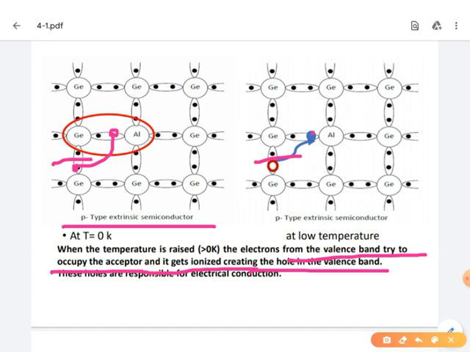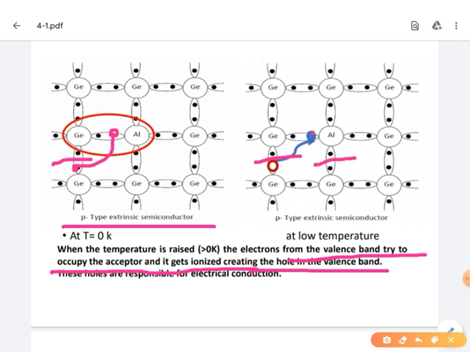Like this, what are the majority charge carriers in a p-type semiconductor? Holes are the majority and electrons are the minority. Whenever all aluminum atoms, that means doping atoms, have formed the fourth covalent bonding, after that covalent bond breaking takes place, then what will happen?